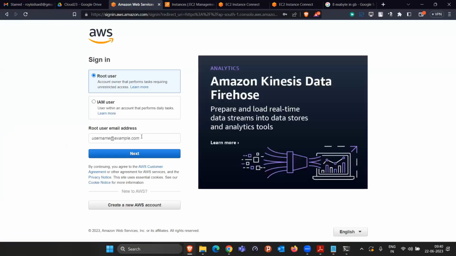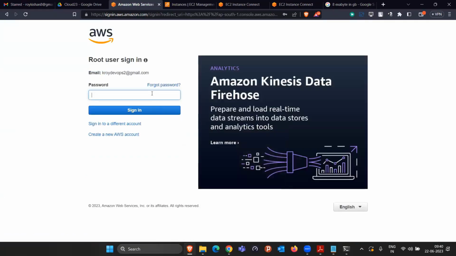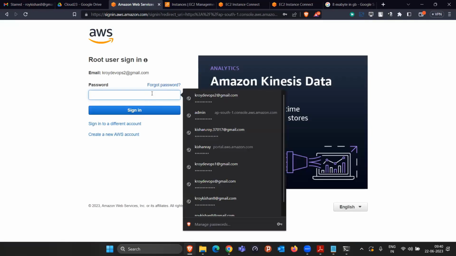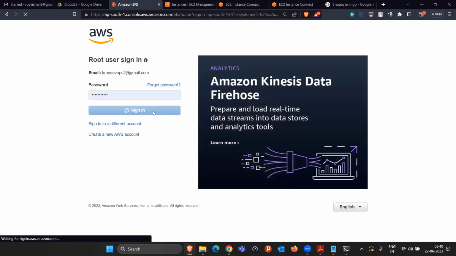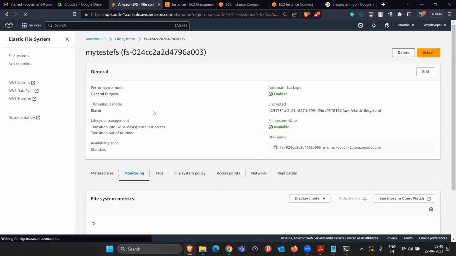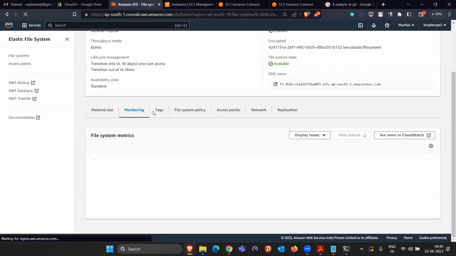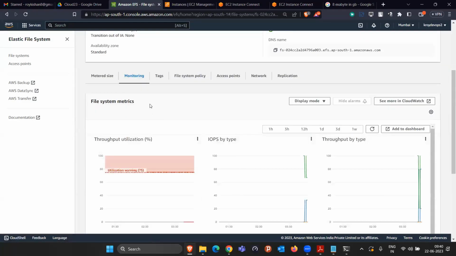Wait, let me log in again. But whatever size you are storing the data, right? Take an example, in 8 exabyte storage you are just using 5 GB storage, right? So AWS is just going to charge you for that 5 GB only, not for the entire 8 exabyte storage. So just keep that in mind. AWS will charge only for the storage which you are using.